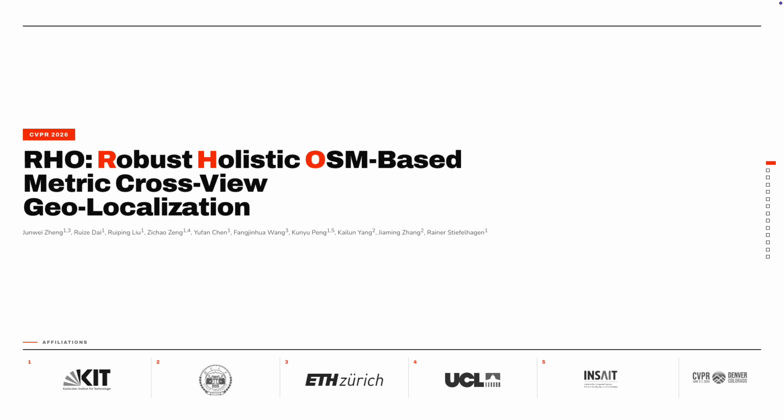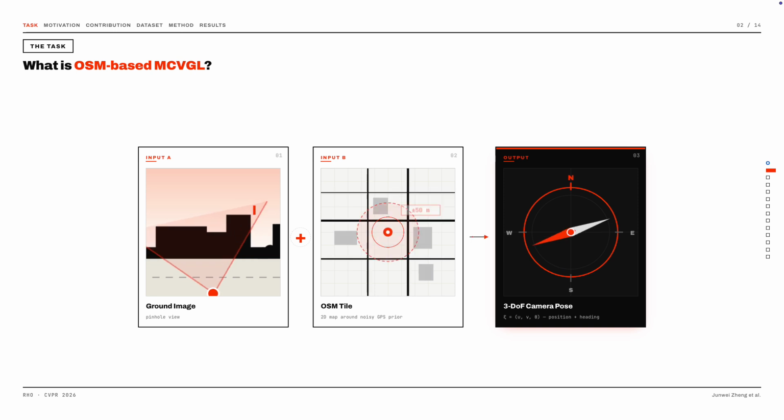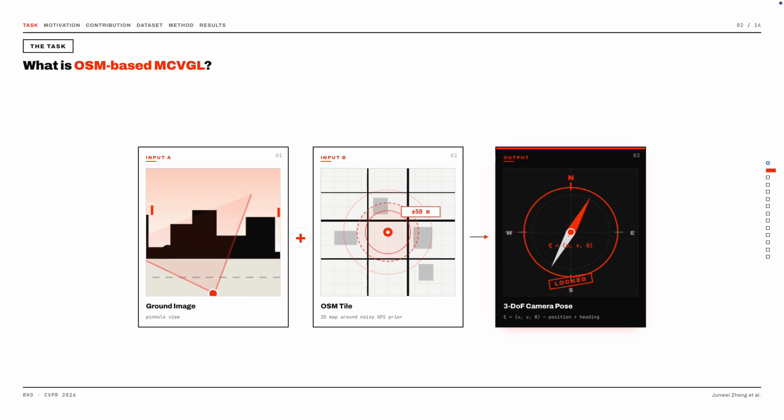I'm presenting our work, RHO, Robust Holistic OSM-Based Metric Cross-View Geo-Localization. OSM-Based Metric Cross-View Geo-Localization takes two inputs, a ground image and an OSM tile centered around a noisy GPS prior. The goal is to estimate a 3D camera pose, that is, the precise position U, V and heading angle theta.